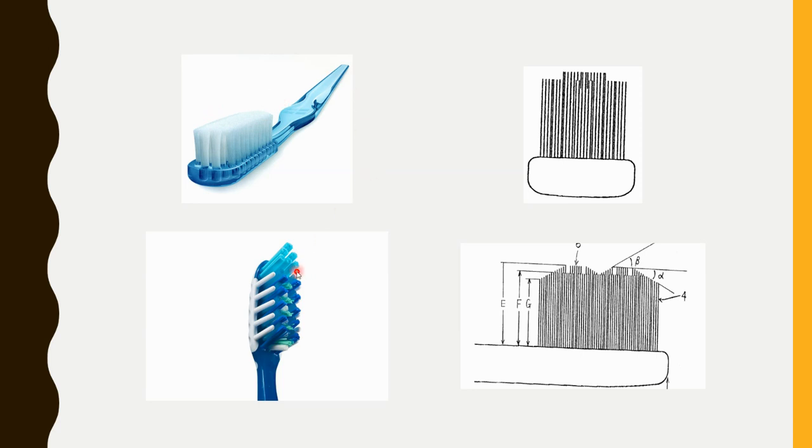So the person came up with this type of new brush which would be able to clean each and every nook and corner of the mouth, and he is claiming on it. Based on it, he filed the patent and he got it. So even a simple change, a simple modification which gives better output, is eligible for patentability, right?